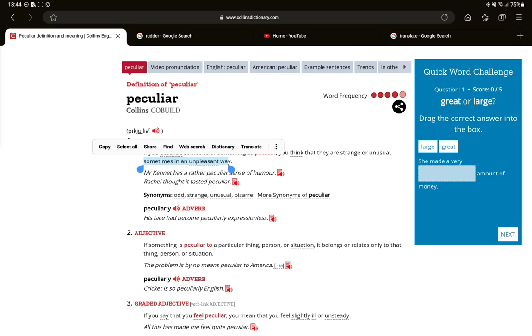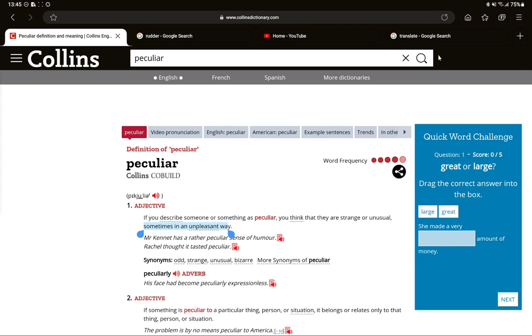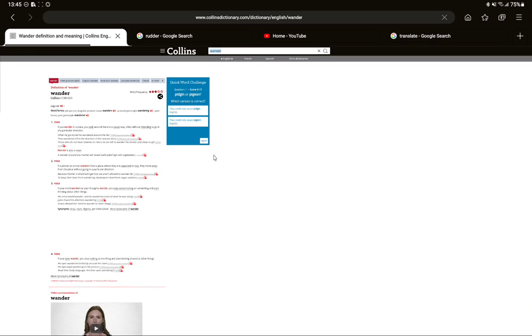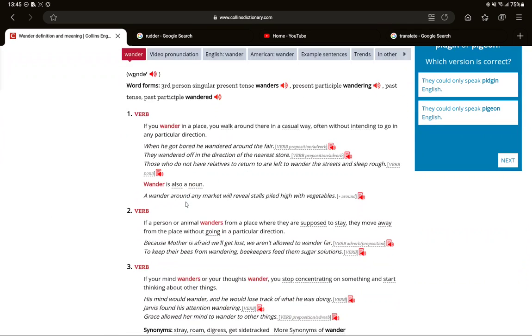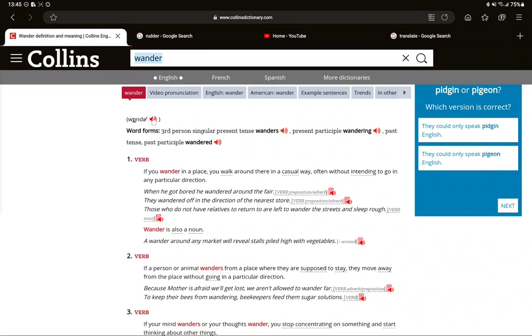Side note, preposition. About is also a preposition. He wandered about the town, stopping to listen to bands. Wander is a good word to learn, like walking aimlessly in a shopping mall. Yes, in British English, it's wander without the R in the end.